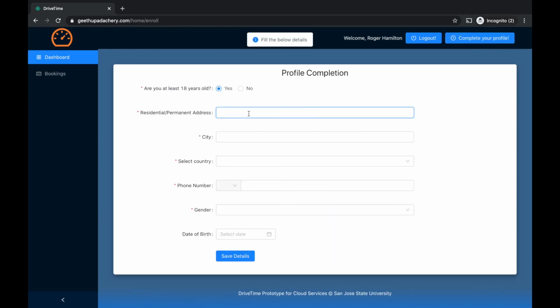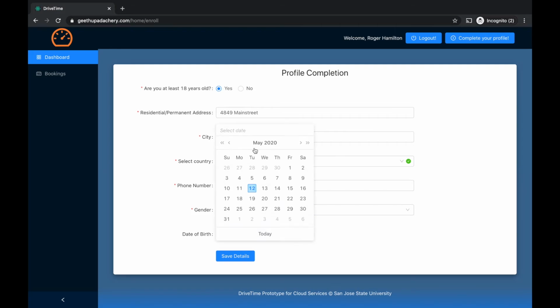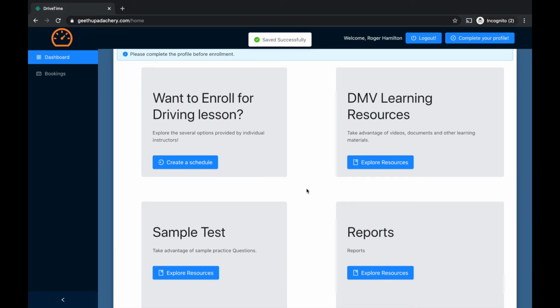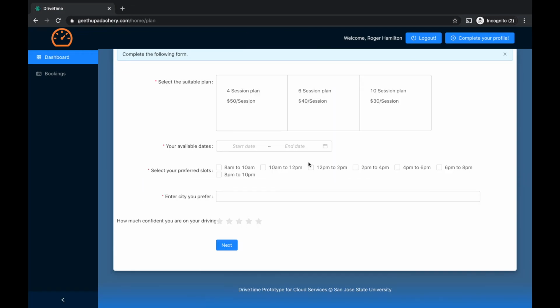I will enter the address as Santa Clara. Country will be USA. Phone number, his gender, and date. So details are saved successfully. Now I will try to create a schedule for him.